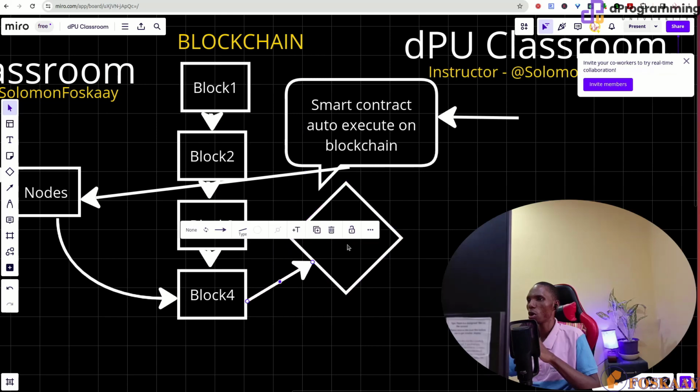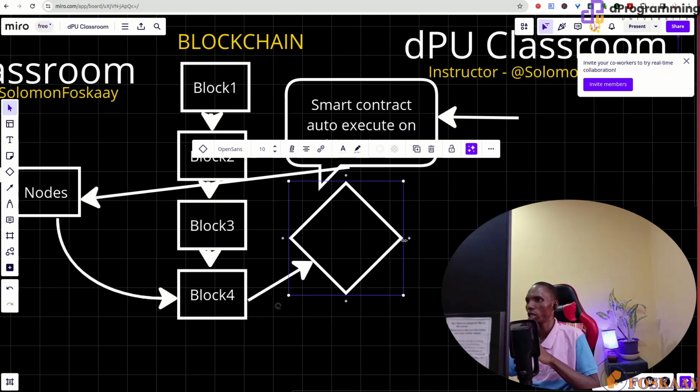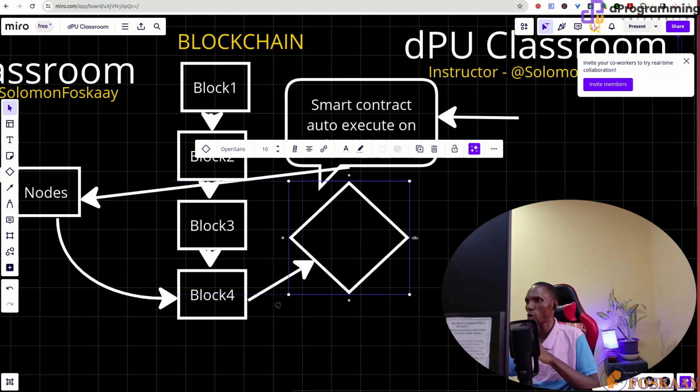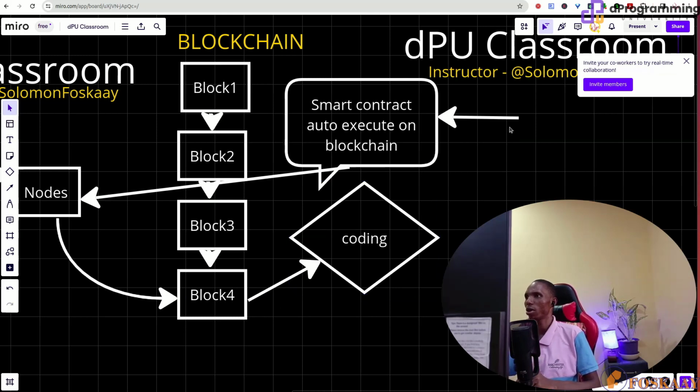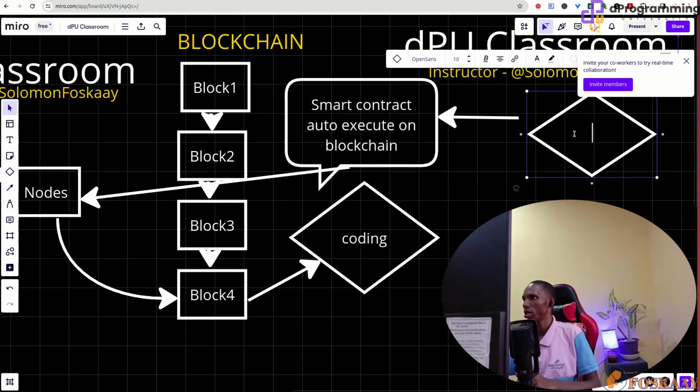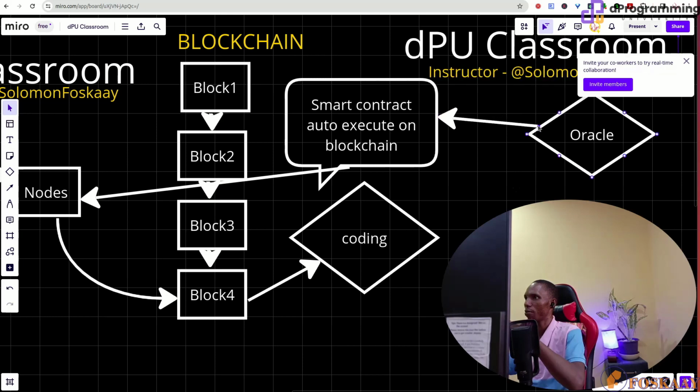So it will go and activate this, which is a coding program. You understand what I'm saying? You can see it now. This one, we call it Oracle, which you will still learn more about in future development. What they do is ensure that the blockchain can be connected to real world data